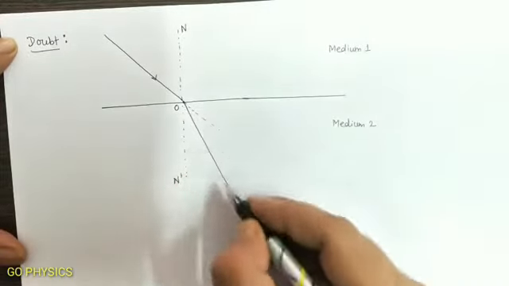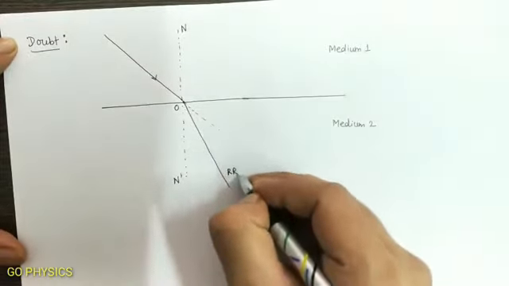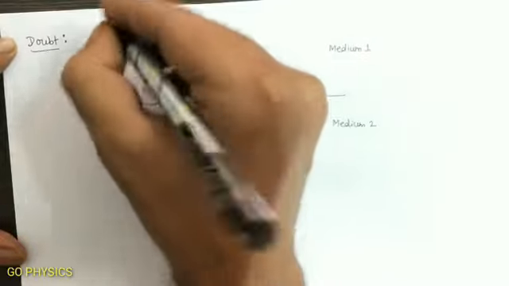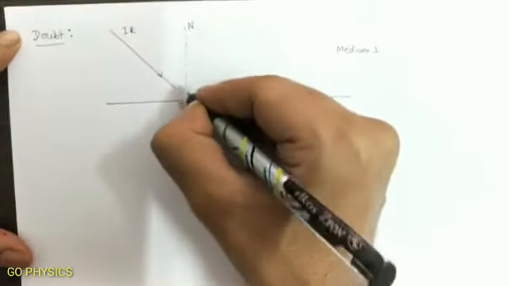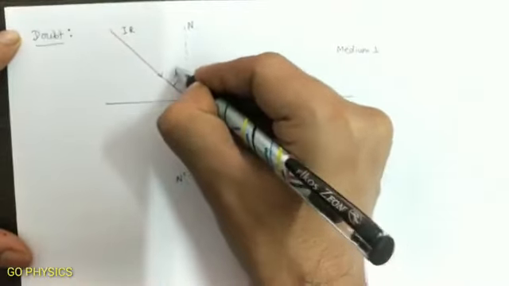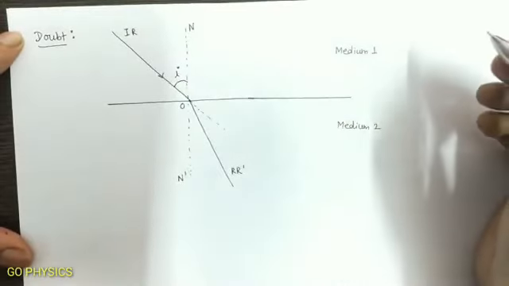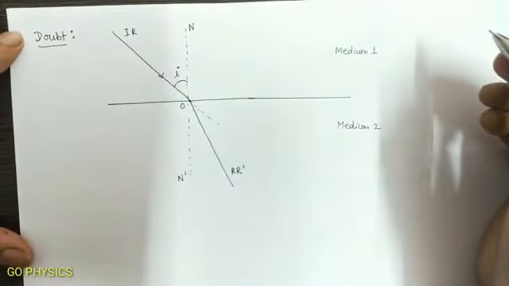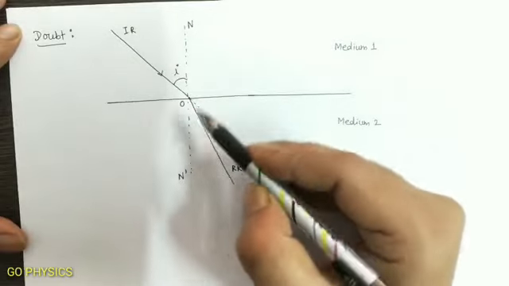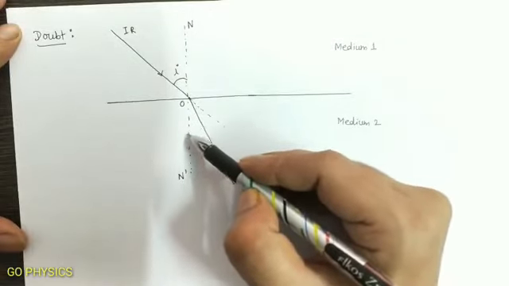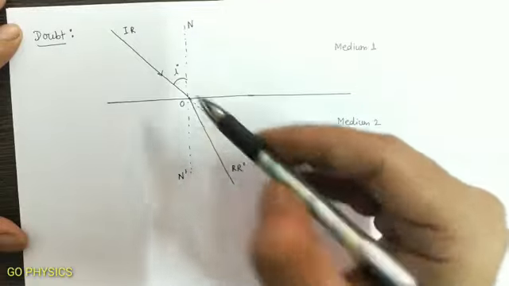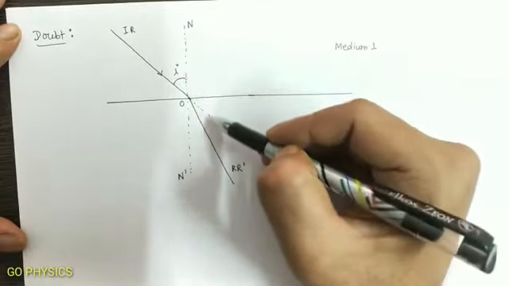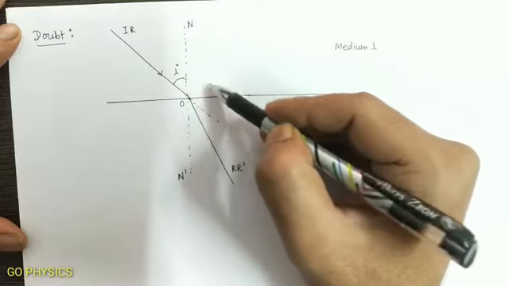This is our refracted ray. This is our incident ray. And we know that the angle between incident ray and normal is called angle of incidence. And what is the angle of refraction? The angle between normal and refracted ray. So we will take this angle as the angle of refraction because this is the angle between normal and the refracted ray, or we will take this angle, that is this normal and this refracted ray.